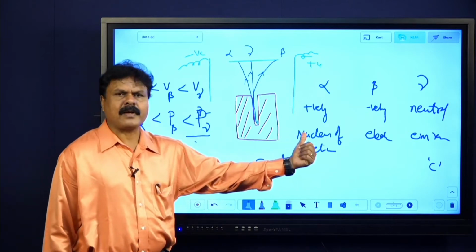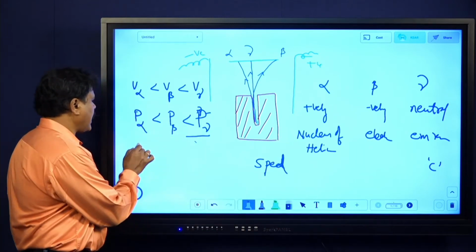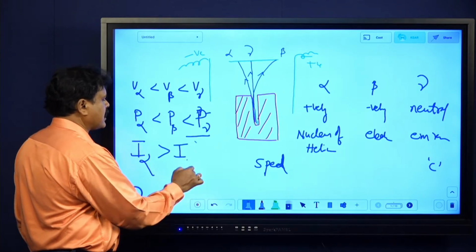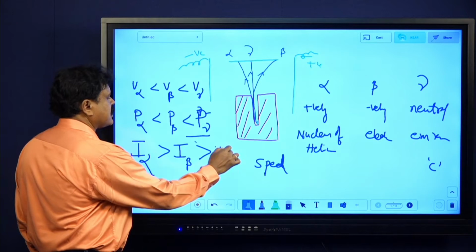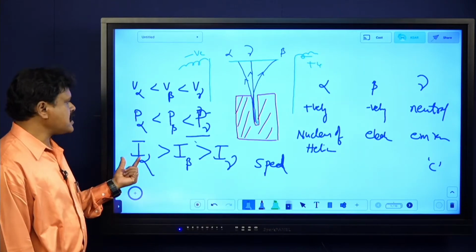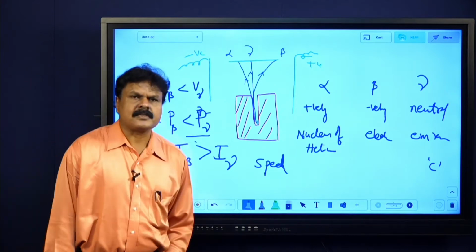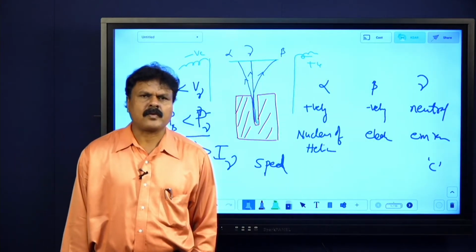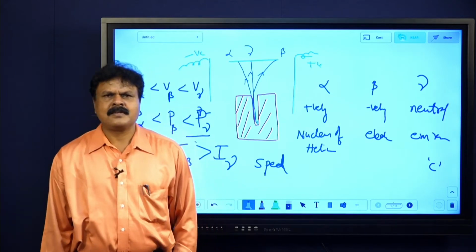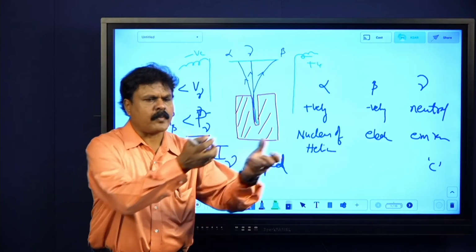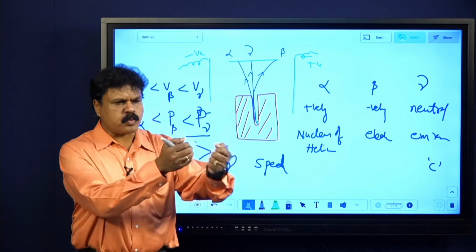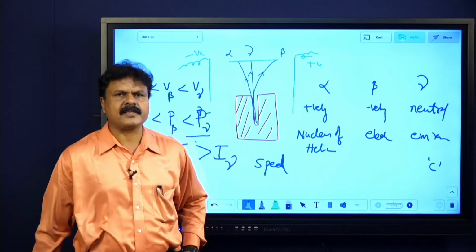That is penetrating power. Now, ionization power. The ionization power of alpha particles is very high, beta particles less, and gamma very less. The reason is that the alpha particle has a shortage of electrons, isn't it? It is positively charged, with two electrons deficient. When it moves through air, it can pull out electrons, and then that air becomes ionized.